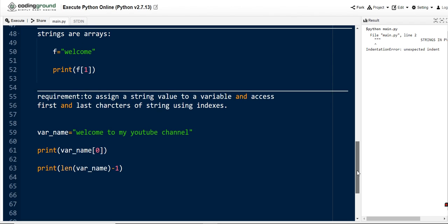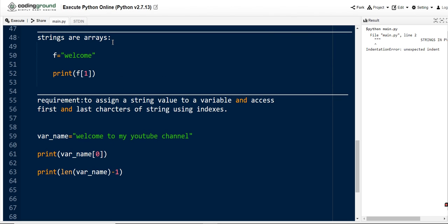Coming here, strings are arrays, as I have already explained above. If you want to access each character of a string, you can access it through the index. For example, if I want to access the e character, which is stored in the form of an array, we can access it using the index f of 1. If you try to print like this, you will get e as the output, because e is stored at index 1 in the array.